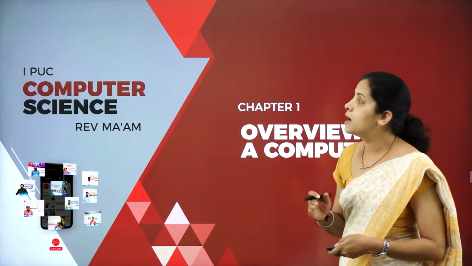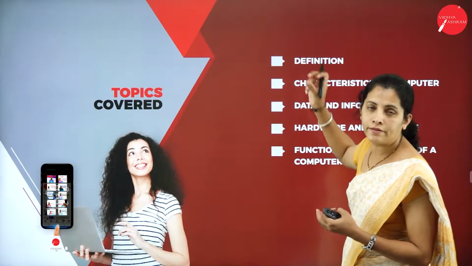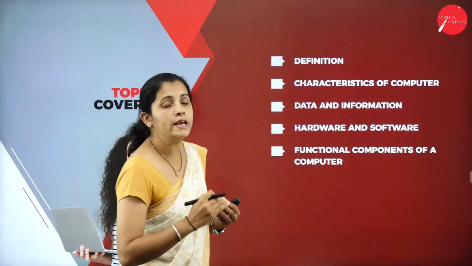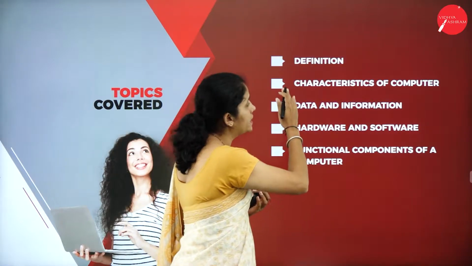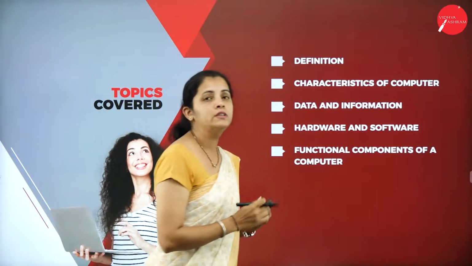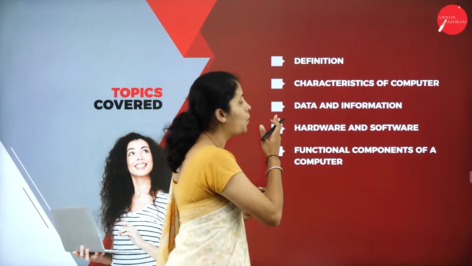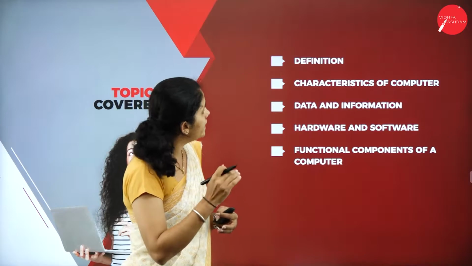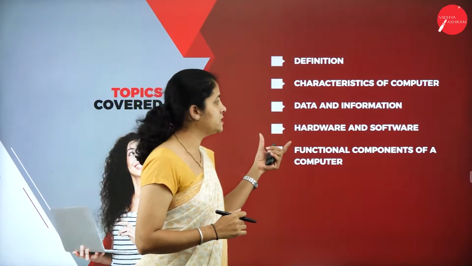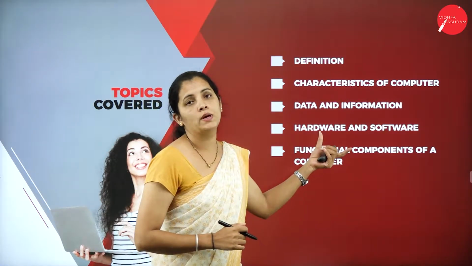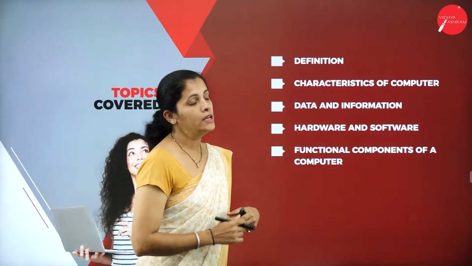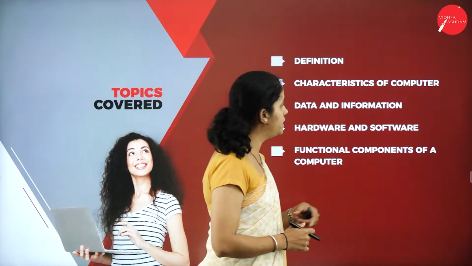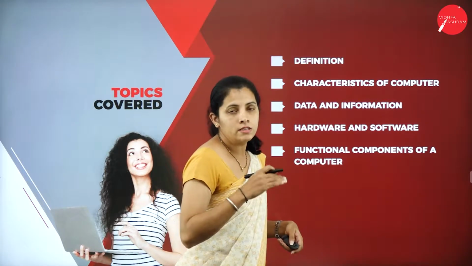In today's session, I'm going to deal with the definition of a computer, that is, what is a computer. Then I'm going to explain the characteristics of a computer. Then I'm going to deal with what is data and what is information. And at the same time, I'm going to discuss what is hardware as well as what is software. Then at the end, I'm going to discuss the functional components of a computer system.